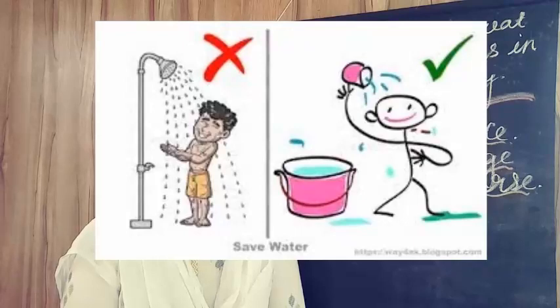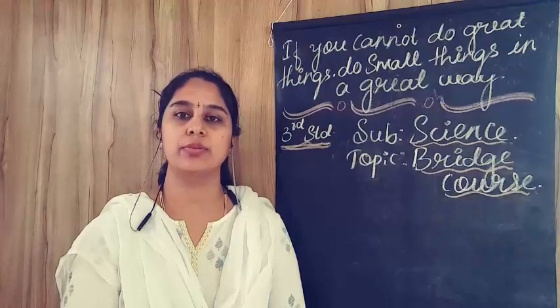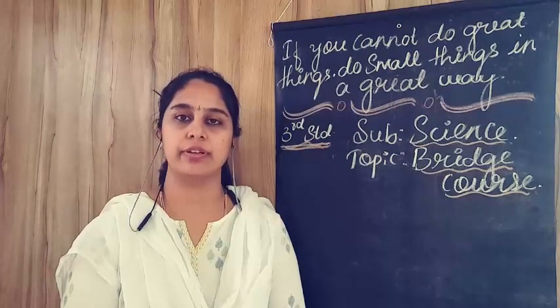Take a bucket bath, it takes less water. Do not keep the tap running when brushing your teeth or having a bath. These are few steps you should follow every day.